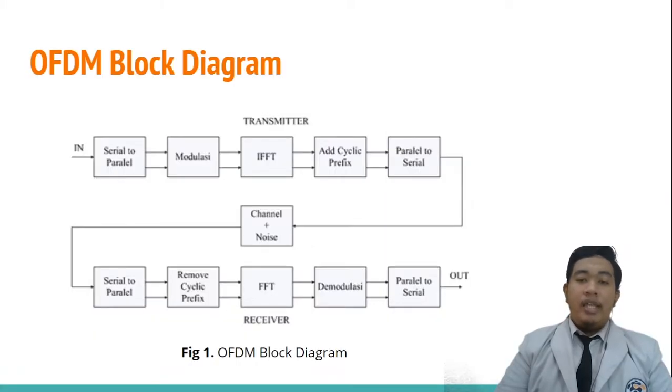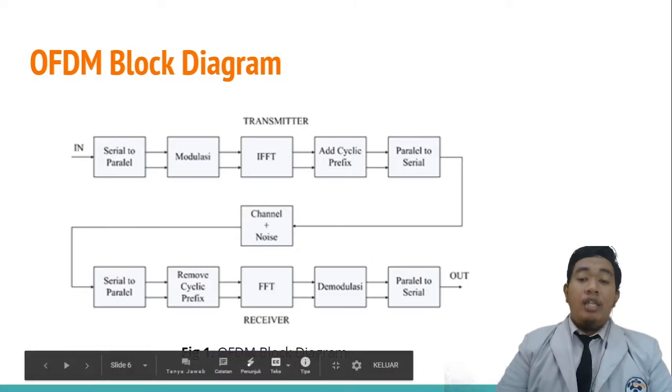The first one is OFDM. Orthogonal frequency division multiplexing is a transmission technique that uses multiple frequencies in one channel. In the OFDM block diagram, firstly the data represented by binary numbers in the transmitter is in serial form. This data will be reshaped to parallel form by a serial to parallel converter. The number of parallel lines represents the subcarrier number.